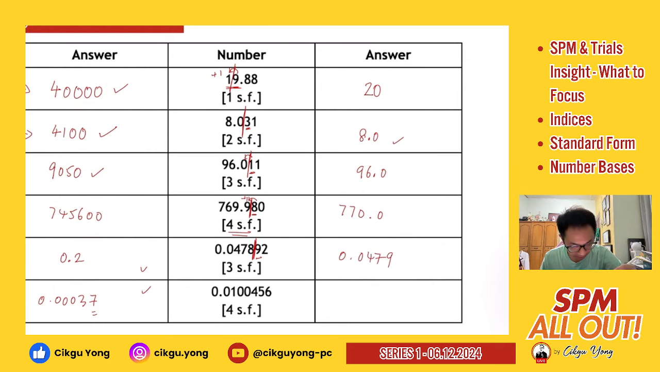Okay, and lastly, this is also to round off to your 4 significant. This one you need to add 1. You will get a 0.01005 as your answer. Right, so this is about your significant figures over here, right?